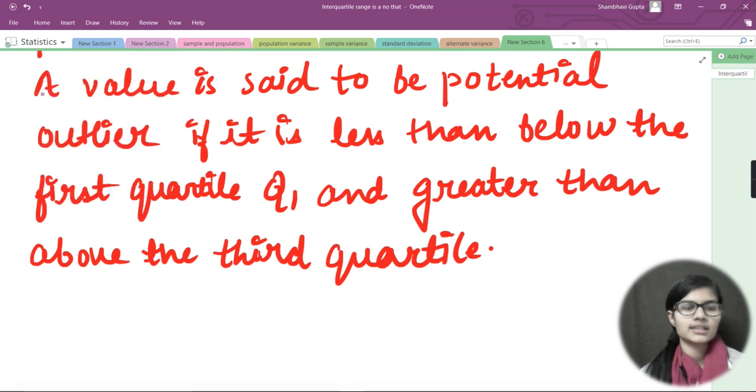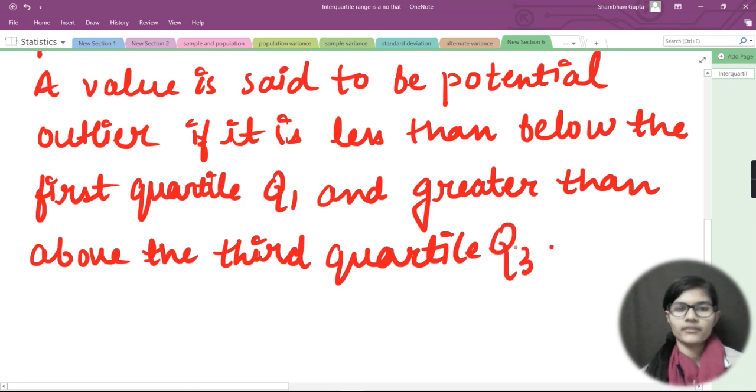I explained this in one of my data science videos: outliers are those values which you can just name unwanted data, right? So they are this unwanted data. A value is said to be a potential outlier if it is below the first quartile or above the third quartile. So this is about the potential outlier.